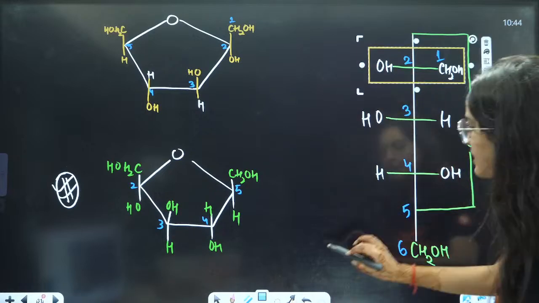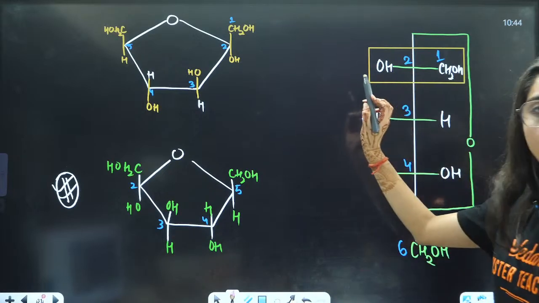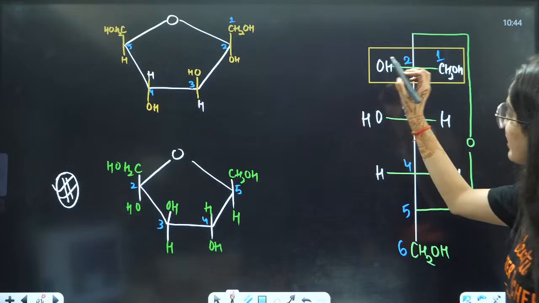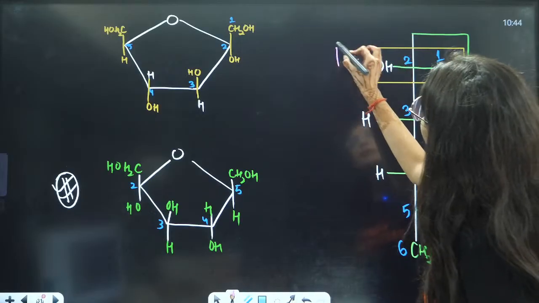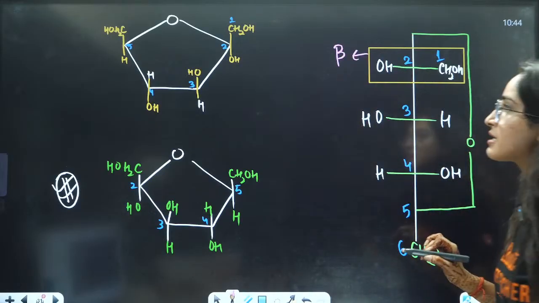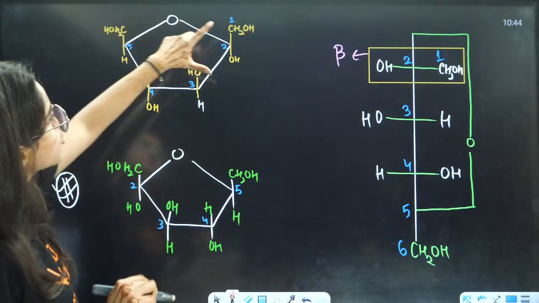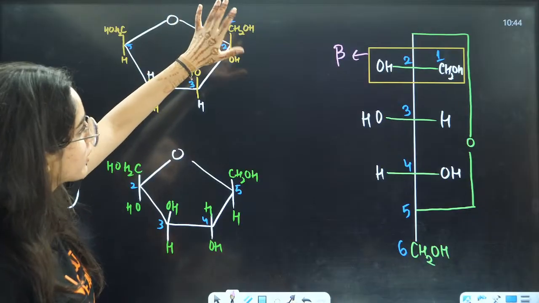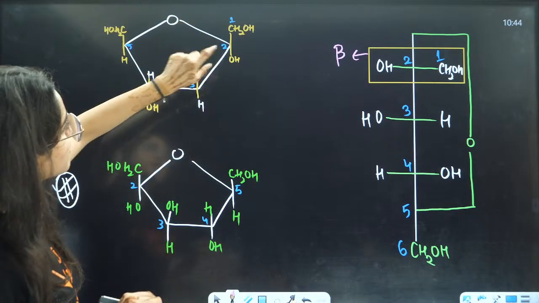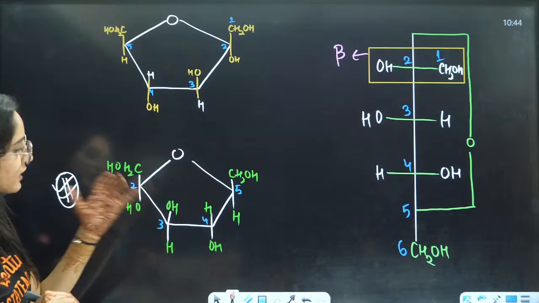As the OH is on the left side, we can say that it is a beta fructose, right? So here we have drawn the same thing. The OH is on the left side, that is why it is downwards.